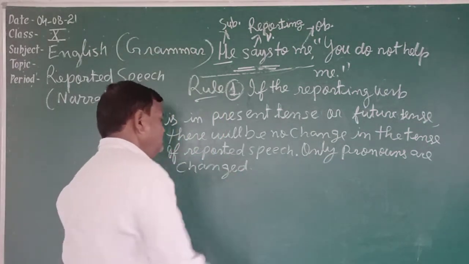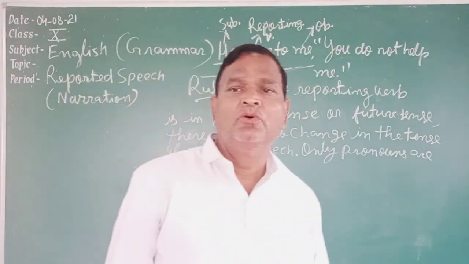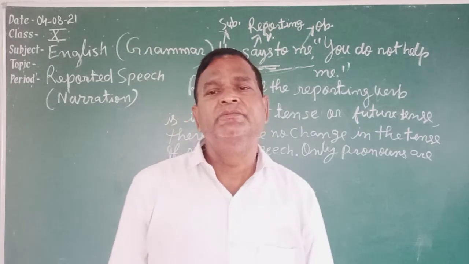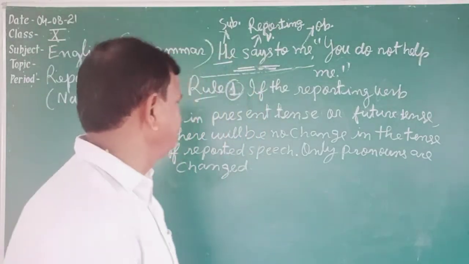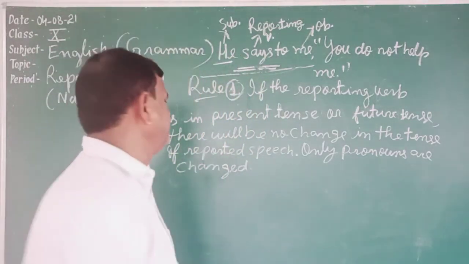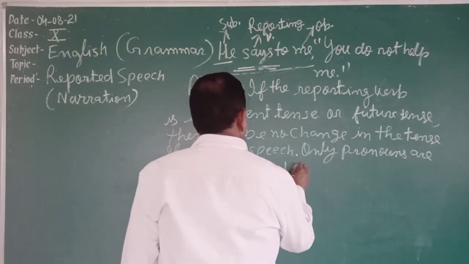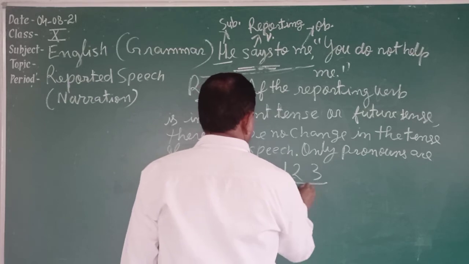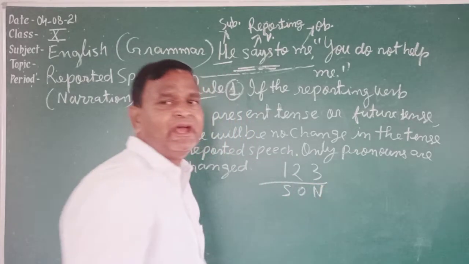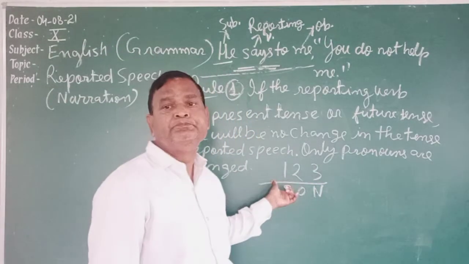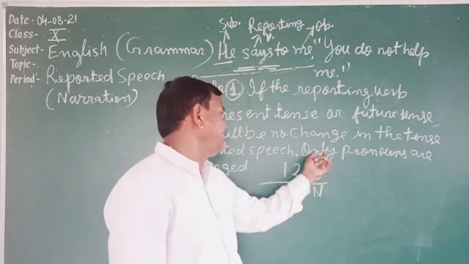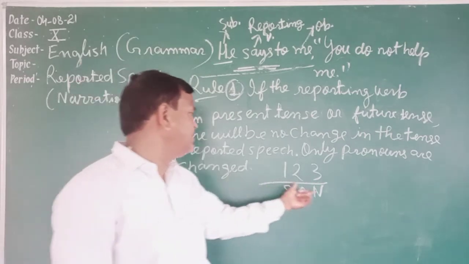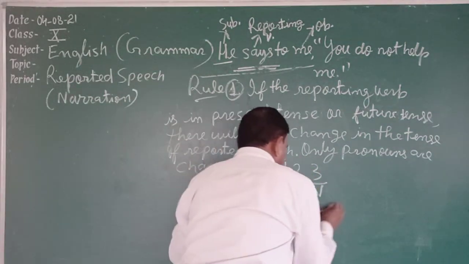This is the rule. There are some rules. What are they? Students, to change pronouns, one mathematical formula comes. What is the mathematical formula? The mathematical formula is 1, 2, 3 upon SON. To change pronouns, here only pronouns are changed. How will pronouns be changed? Pronouns are changed according to 1, 2, 3 upon SON.